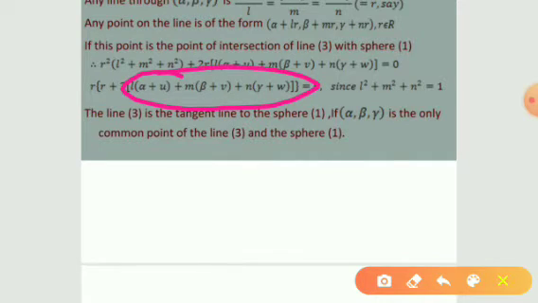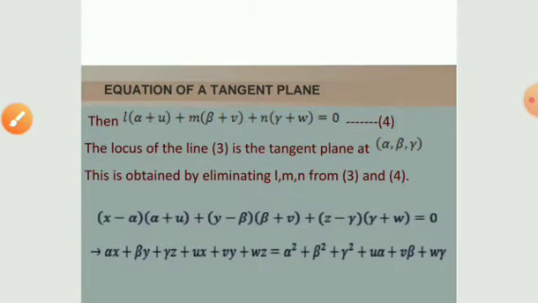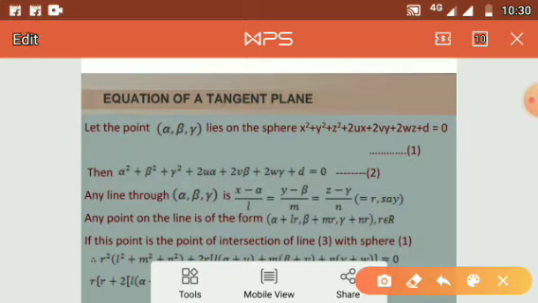From this we can write: l into alpha plus u plus m into beta plus v plus n into gamma plus w is equal to 0. So the locus of this tangent line may be obtained by eliminating the parameters l, m, n from equation 4 and the equation of the tangent line.